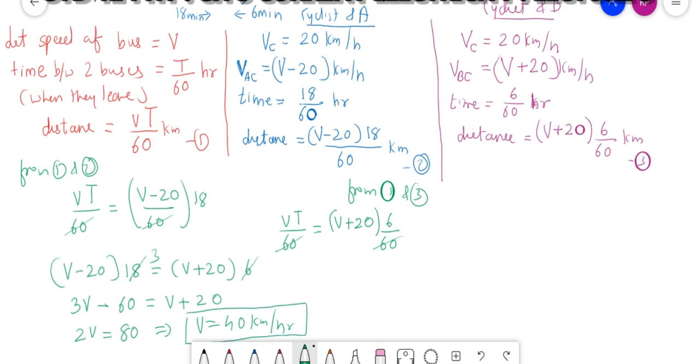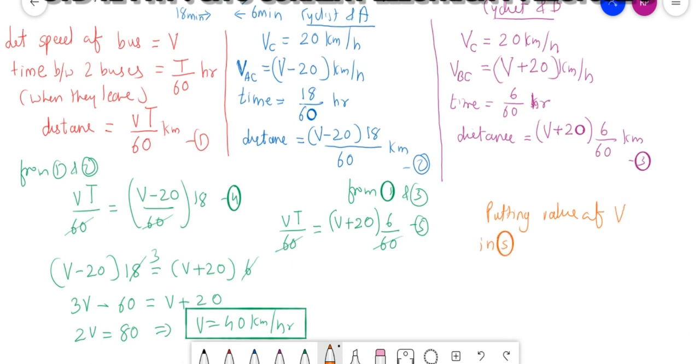So what is the velocity of the bus? 40 kilometer per hour. I am naming this equation 5. See, I got the velocity. Now I need to find out the time t. For that, putting the value of v in equation 5, I will get 40 into t, 40 plus 20, 80 into 6.